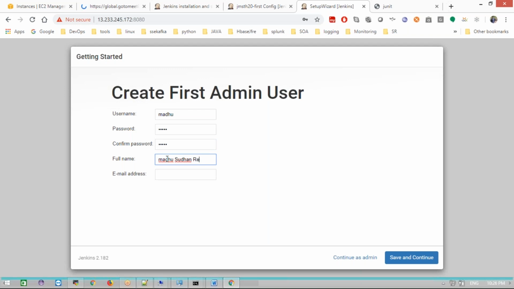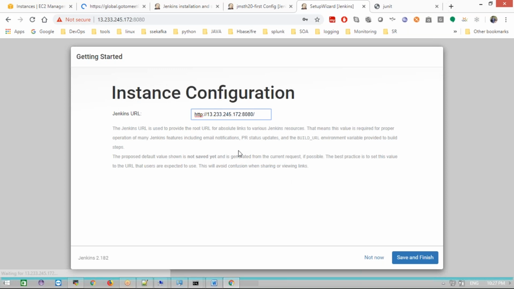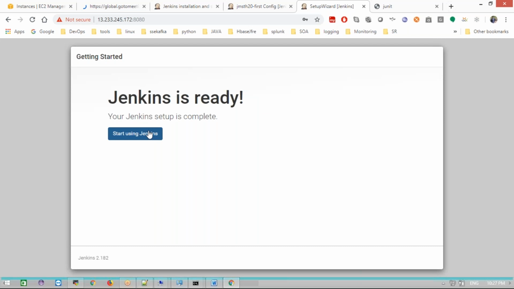And one thing, if you don't give the email properly, it won't validate anything. It will be madhu@gmail.com. It will ask about the URL, this is the URL I'm going to use. Save and finish. Jenkins is ready. Just use Jenkins now.